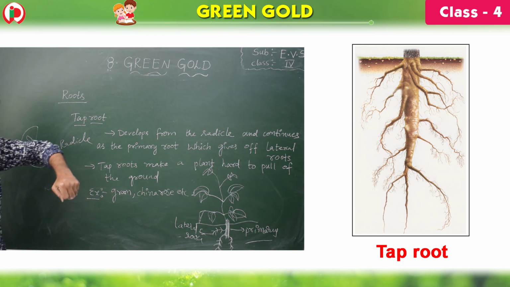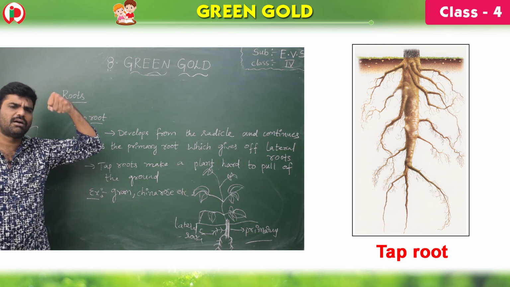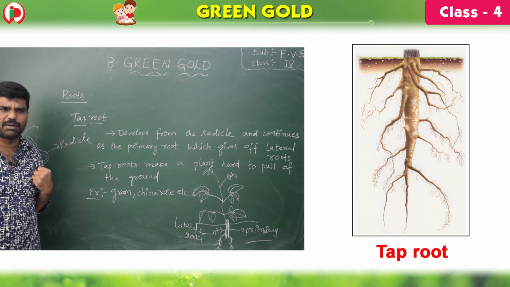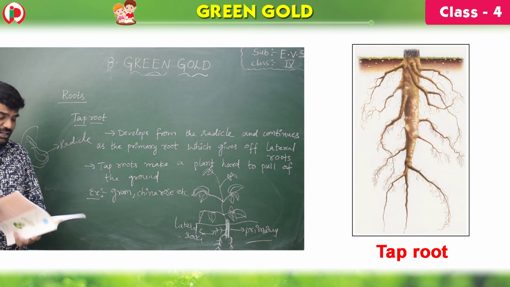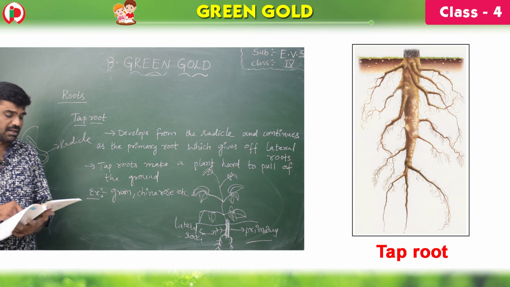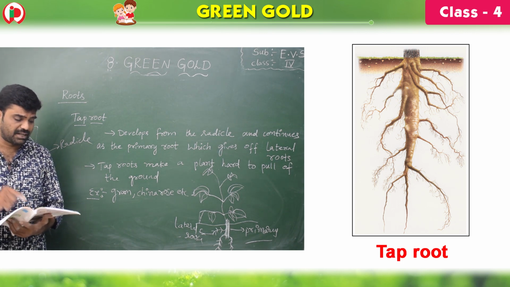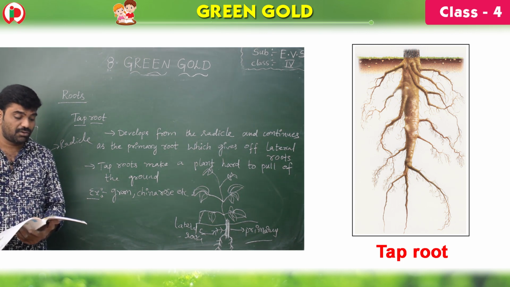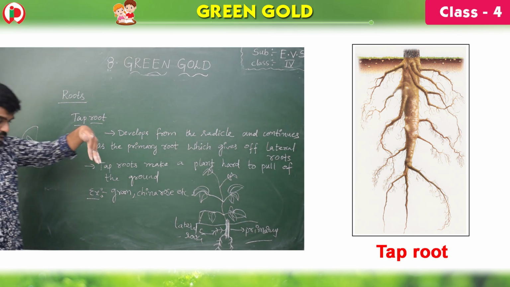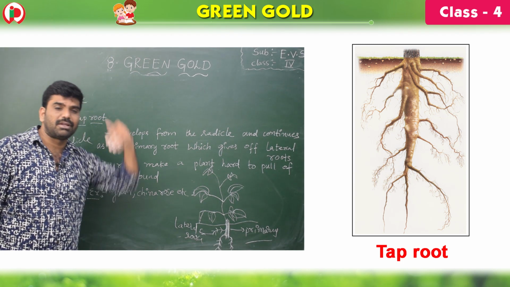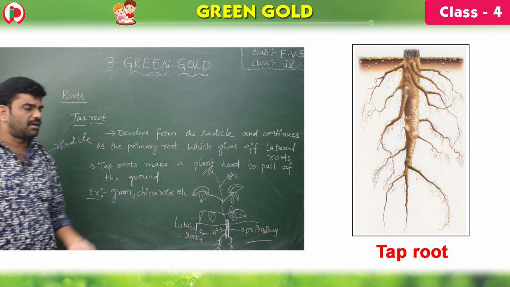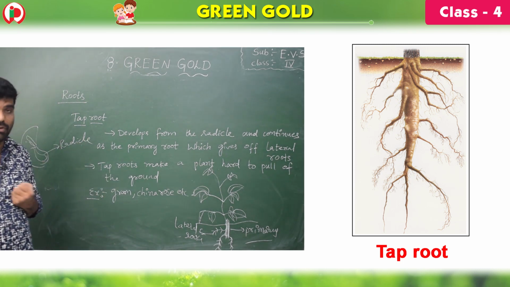If you pull the plant, it is very hard to pull, since they reach far under the ground for water, and it is very difficult to pull out.